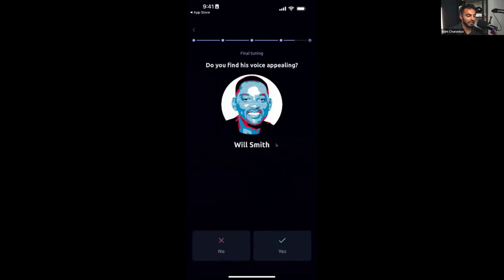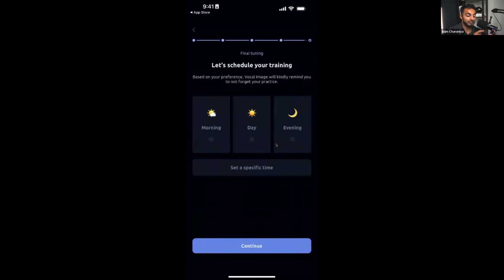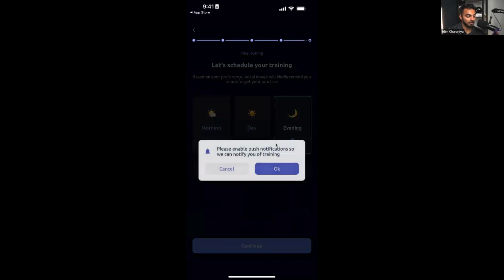So now it's trying to get me to resonate with some people to see if I'm more like that person. Now it's trying to tell me, okay, hey, are you ready to commit? When can you commit? I'll say evening. This is a great way to ask for push notification permissions.